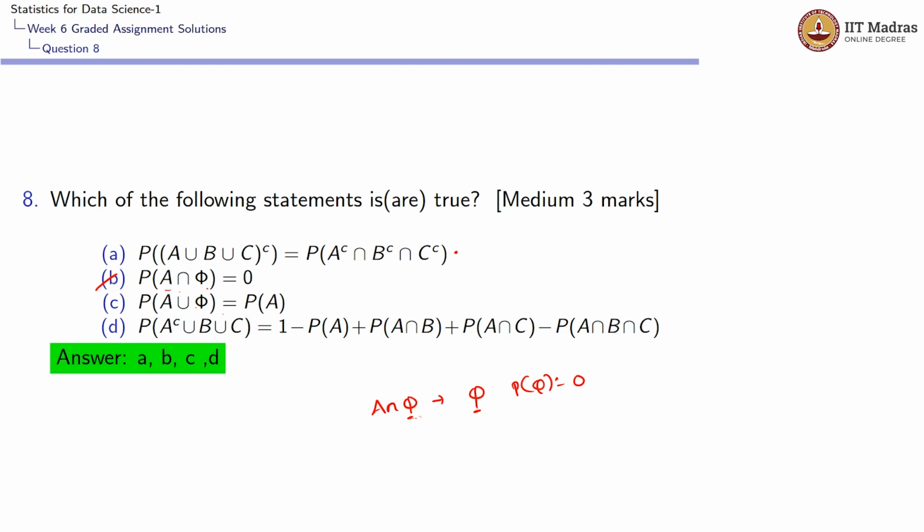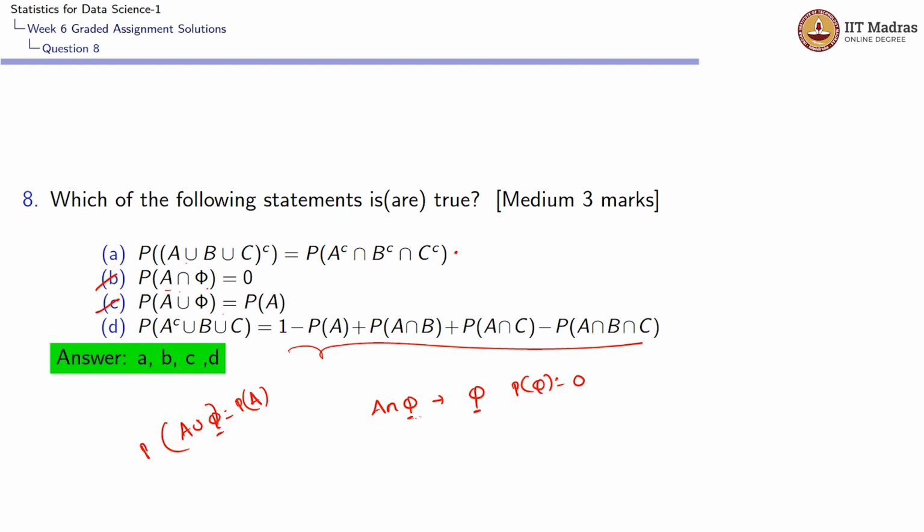Probability of A union phi is equal to probability of A. A union phi is nothing but A, since phi doesn't have any element. So the union of A's elements with the null set would be equal to the A element set only. So the probability of A union phi would be equal to probability of A itself. Option C is correct. The fourth option is probability of (A complement union B union C) equals this particular big expression. We will solve it using Venn diagrams.